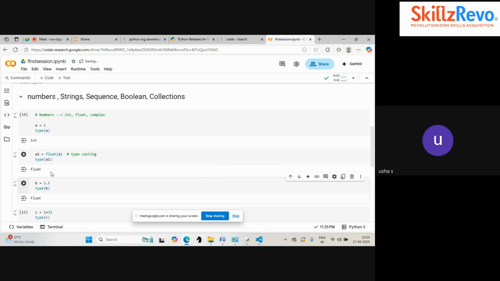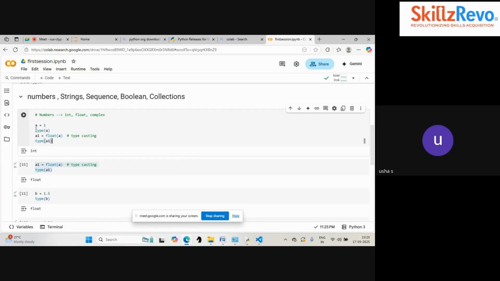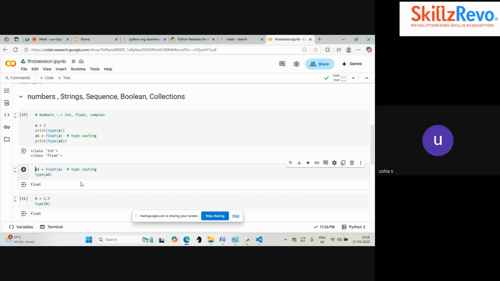Okay, ma'am. So here, if I am executing the last line, it will get executed. When I give this in the same cell, the last line will get executed. Now, ma'am, I want the same thing to be present in the single cell, but both should be executed. How is it possible? You will be asking me the question. For that, there is a way we can print the output. If you are giving this inside the print function, it will execute both the things. It will display both the outputs when we are running this cell. Is it clear?